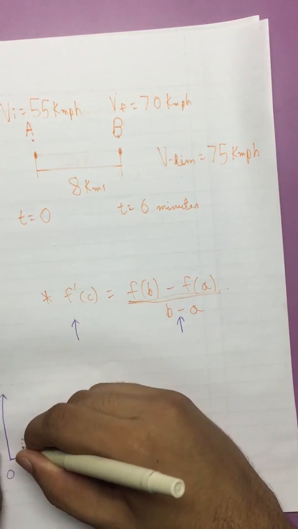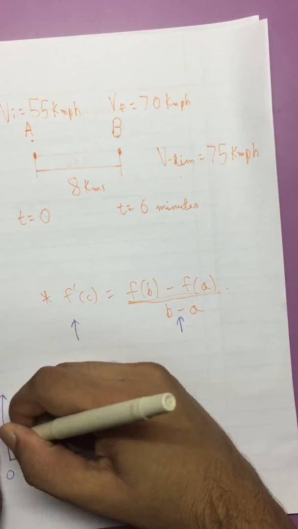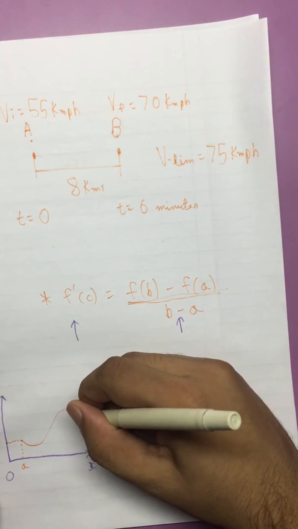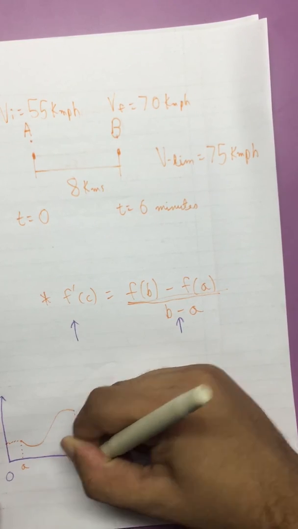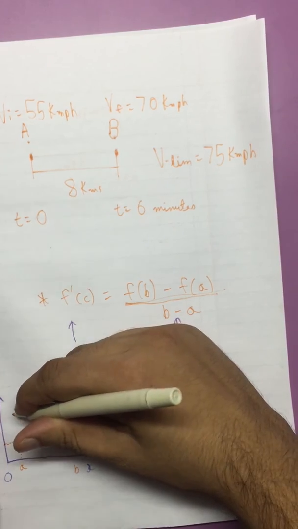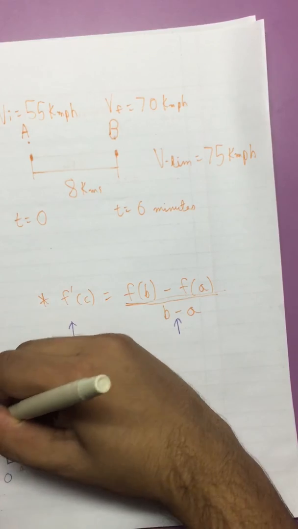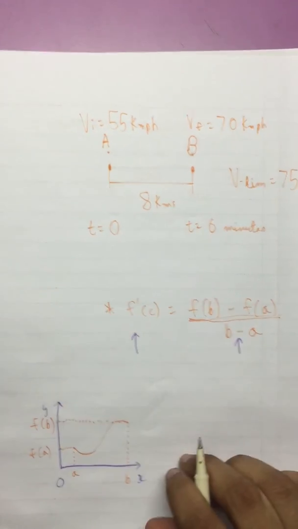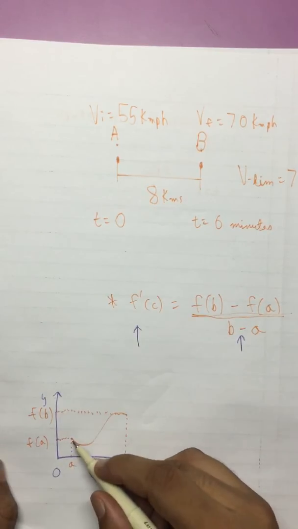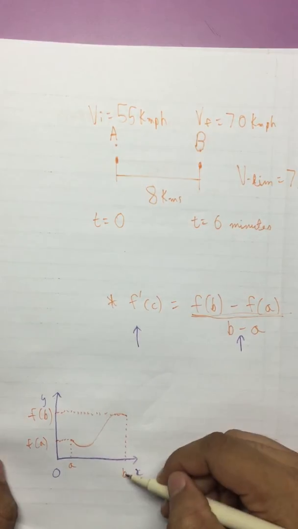Now this is the point A, and by going this side we get f of a. Similarly, this is the point B, and this is f of b. Oh, sorry, this wasn't aligned. So what I did was I assigned this endpoint as a, this endpoint as b.